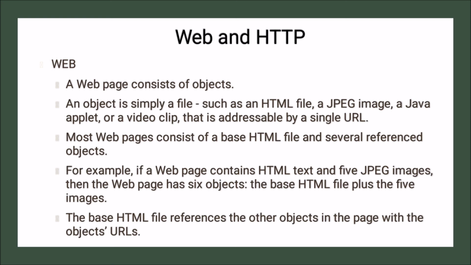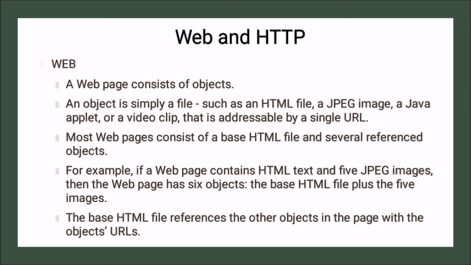Now what is an object? An object is simply a file, such as an HTML file, a JPEG image, a Java applet or a video clip, that is addressable by a single URL. So an object may be a simple file, a JPEG image or a Java applet.